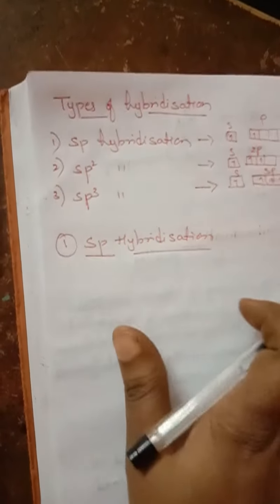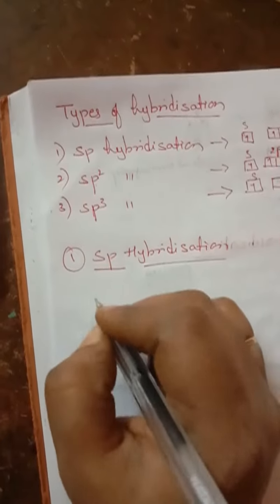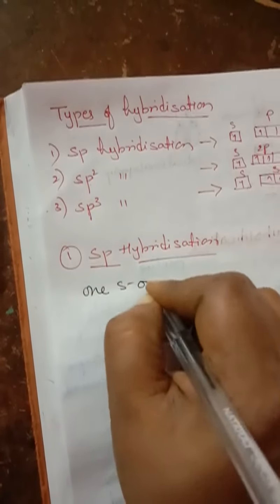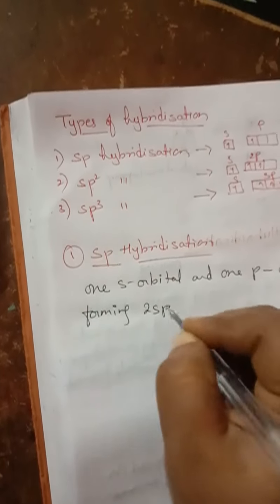So this type of hybridization involves mixing of one s orbital and one p orbital. Here we require to intermix them, forming how many children? 1s, 1p means 2, no?